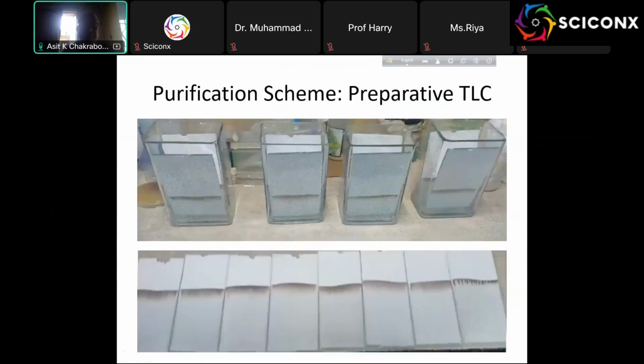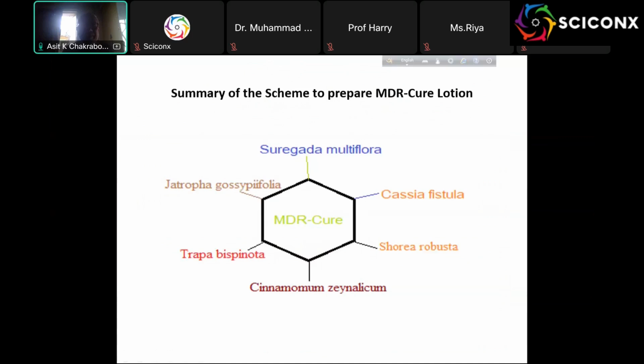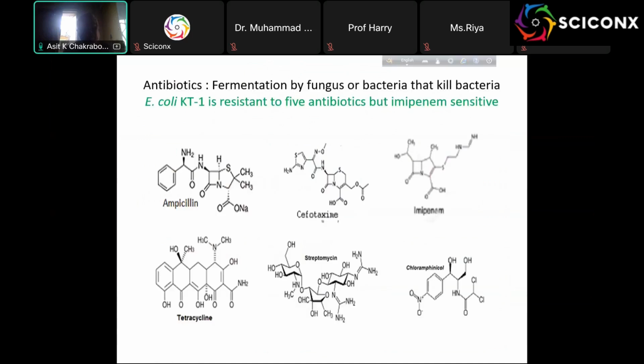So that's why we did the purification scheme with the TLC plate. Those are very good plates, 15 by 20 centimeters. And you see here the band, they run very fast. We call it CU1.